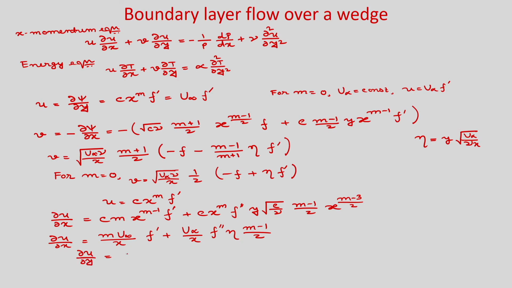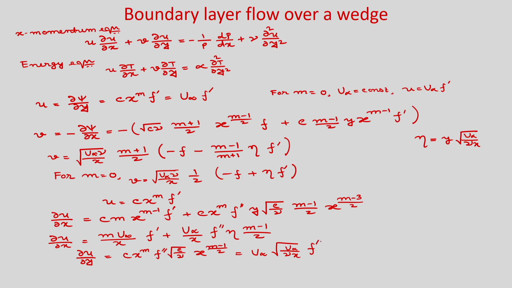Okay. So, it will be just C x to the power m f prime root c by nu x to the power (m minus 1) by 2 is equal to u infinity root u infinity by nu x into f, sorry, here it will be f double prime, because your f prime was there.